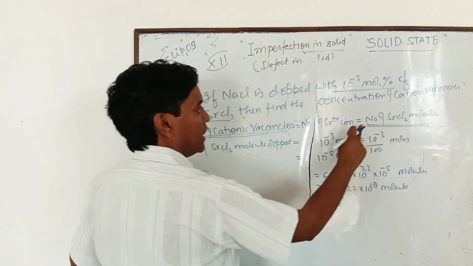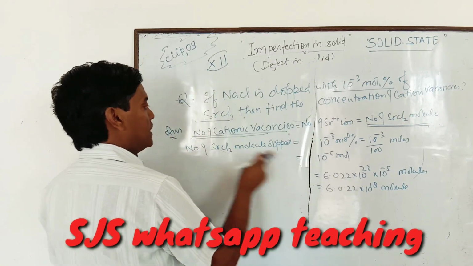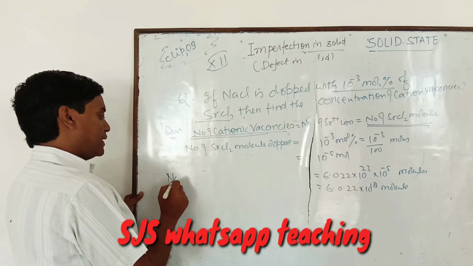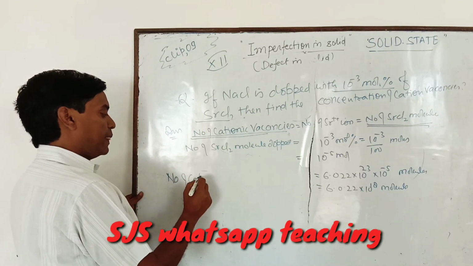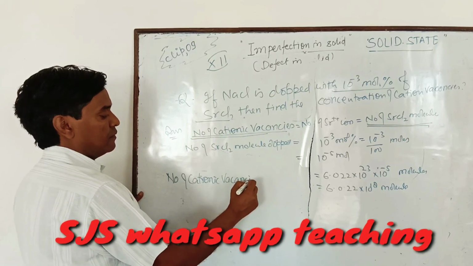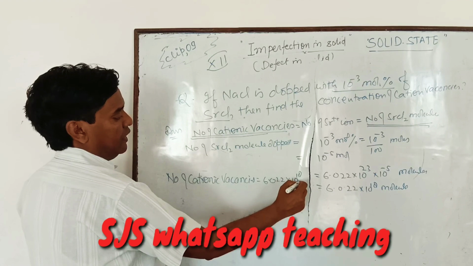The number of SrCl2 molecules is this, the number of Sr2 plus ions is this, and the number of cationic vacancies is also this. So the answer will be: the number of cationic vacancies is equal to 6.022 into 10 to the power 18.